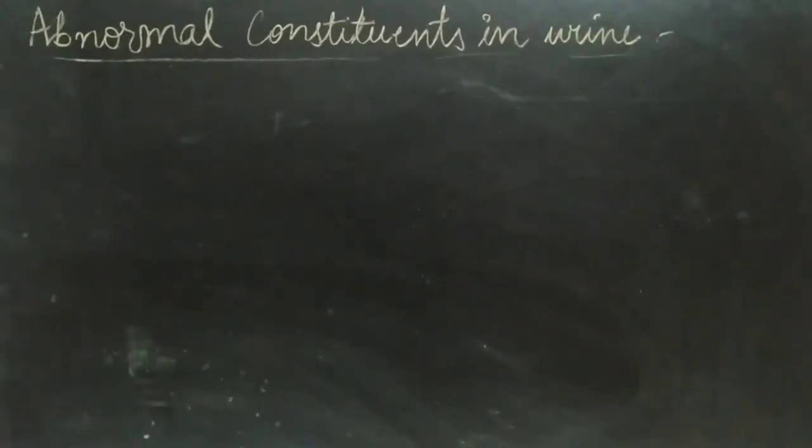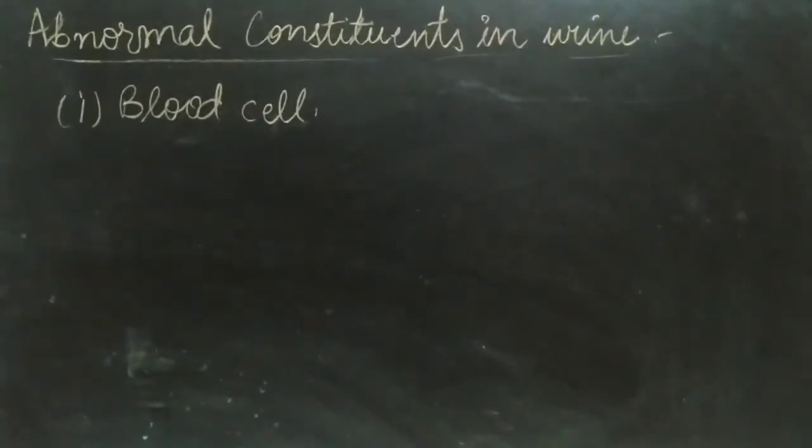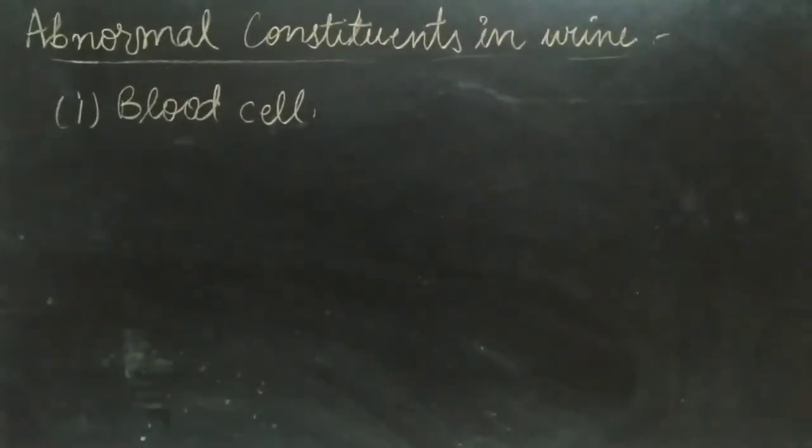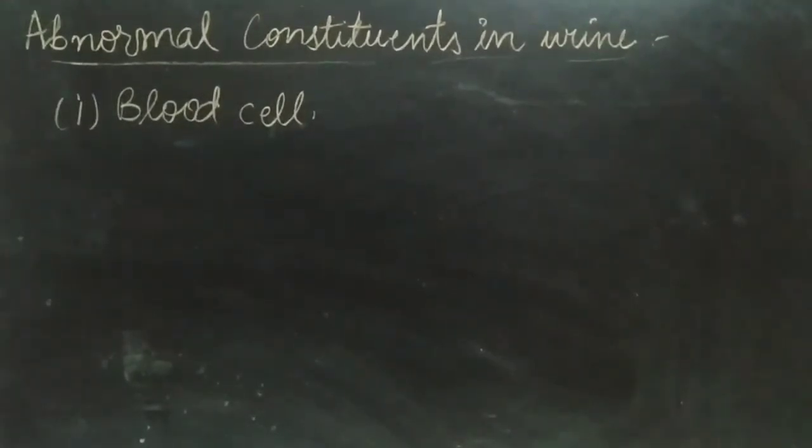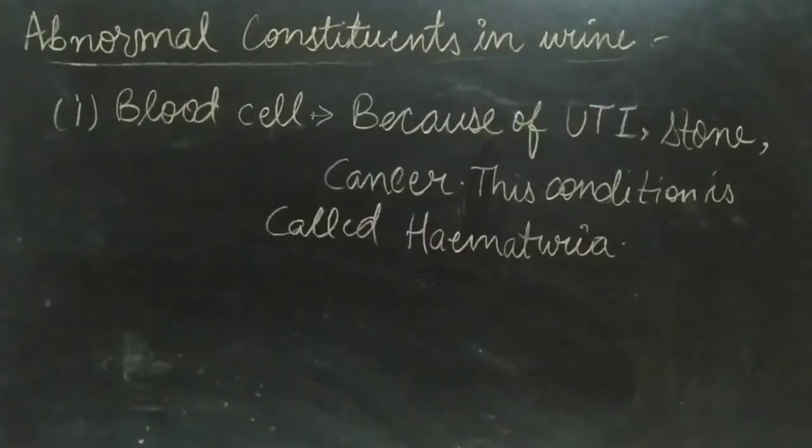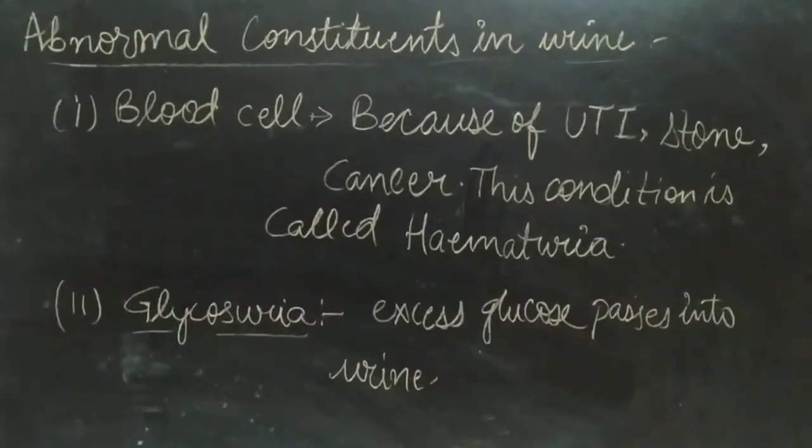are excreted in the urine. First are blood cells, which are sometimes excreted through the urine. This is because of the infection in the urinary tract, kidney or tumor. This condition is called hematuria. Next is glycosuria. In this, the excessive glucose molecule, which is unutilized glucose, passes into urine.